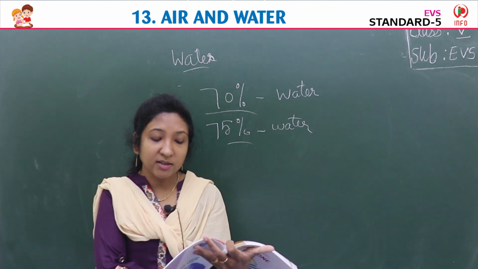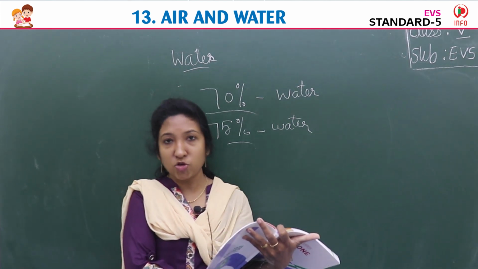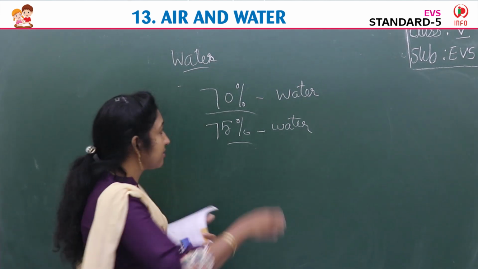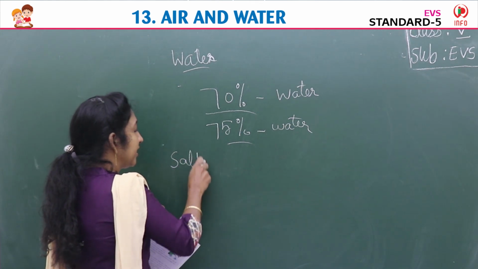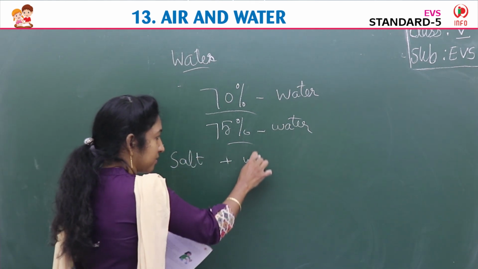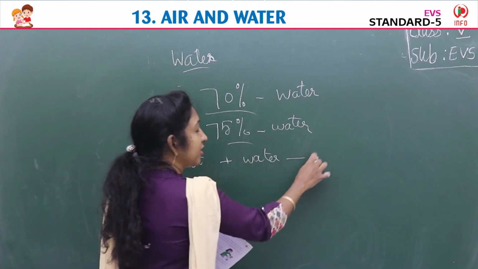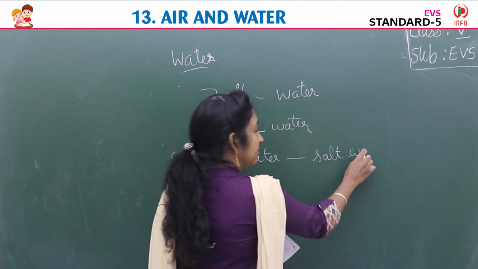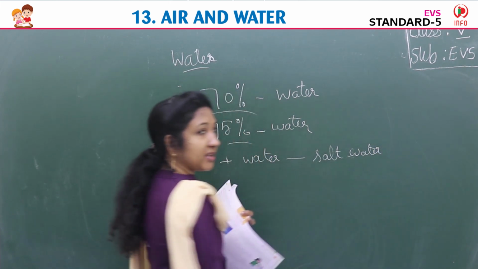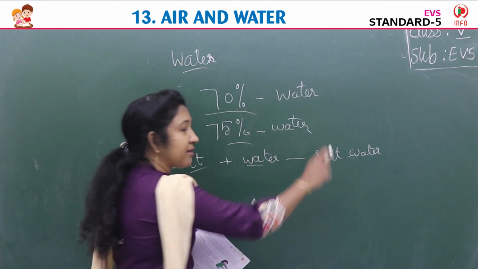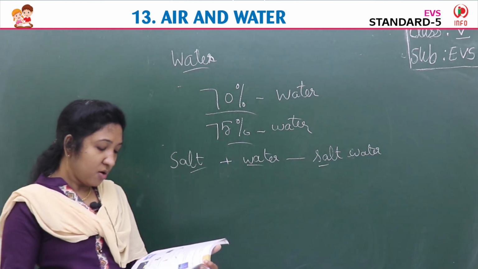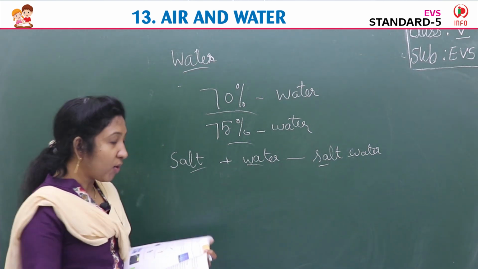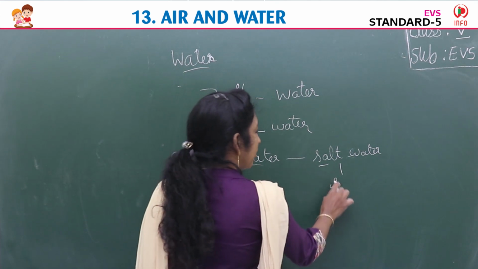The salt and water together form a salt solution. When we mix salt and water, we get salt water, isn't it? So this salt water is a solution, we say.